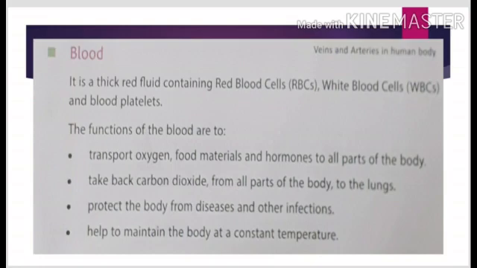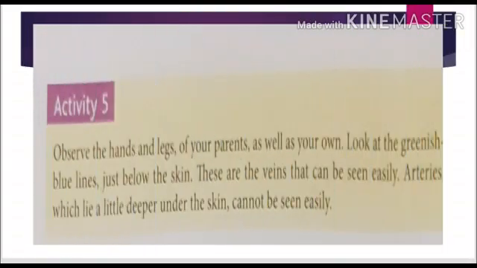Now, activity number 5 is there. Activity number 5 is all about the observation of hands and legs of your parents as well as your own. Look at the greenish blue lines just below the skin. These are the veins that can be seen easily. But what about the arteries? Arteries just lie a little deeper under the skin and cannot be seen easily. As you know very well, we have already discussed that arteries are deep seated in our body.